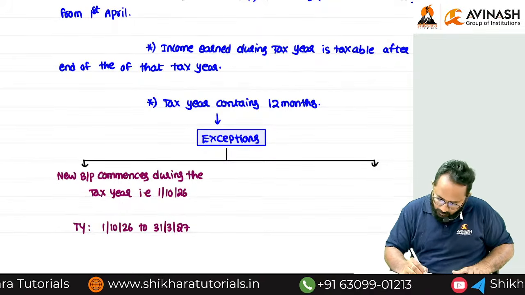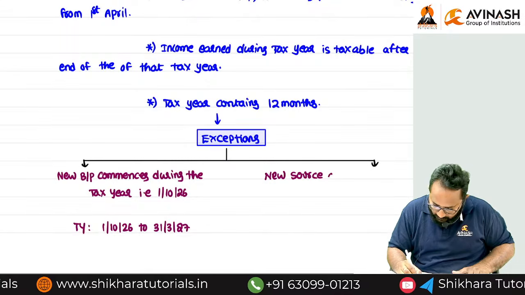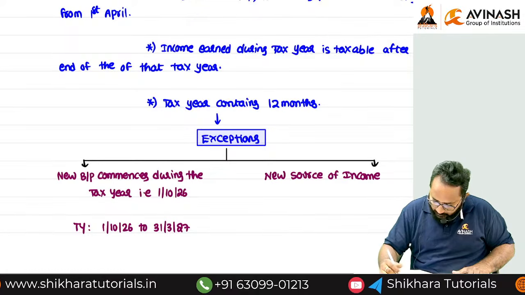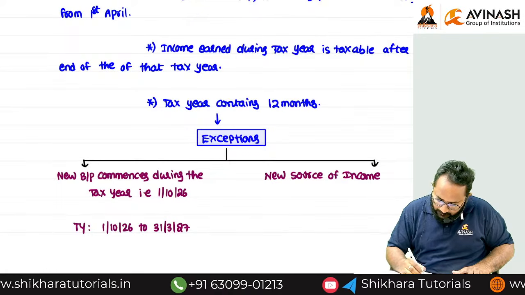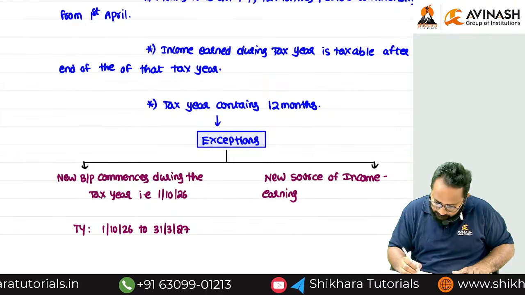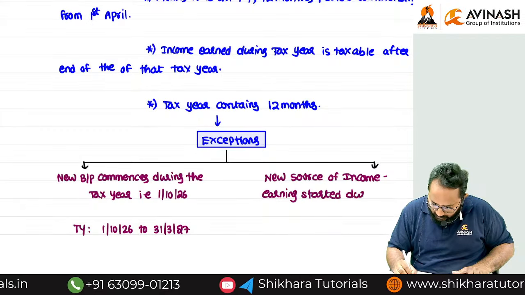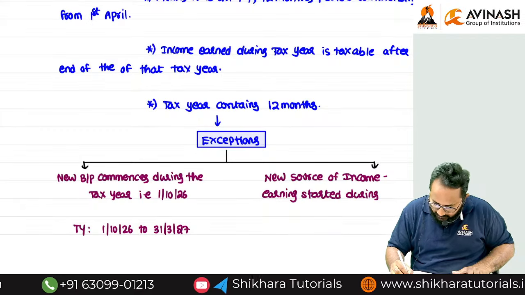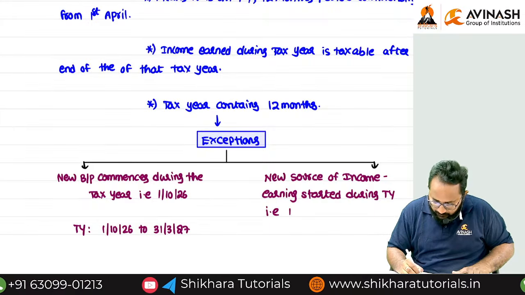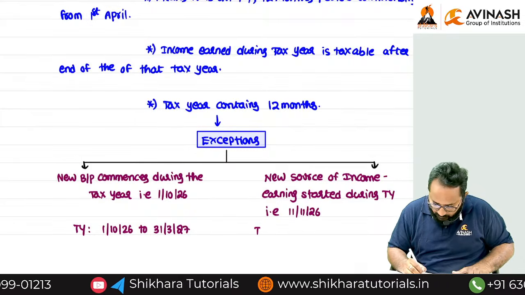Second one: new source of income. What is that? New source of income means earnings started during the year. Started during which year? During the tax year. Example we can take, that is from 11/11/2026. Now tell me the tax year.